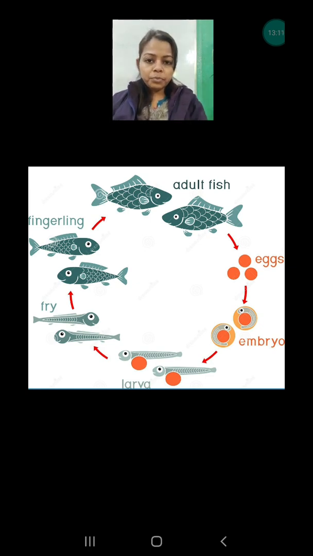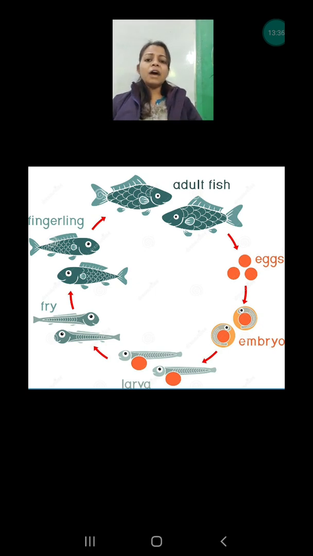After that the fish come out from the egg, but this time a food pouch is attached. The third stage is known as larva. The larva of the fish has a food pouch with them. Why? Because they are not able to swim in the water very well and cannot find food, so it is very important to have the food pouch so that they can get food for some time.